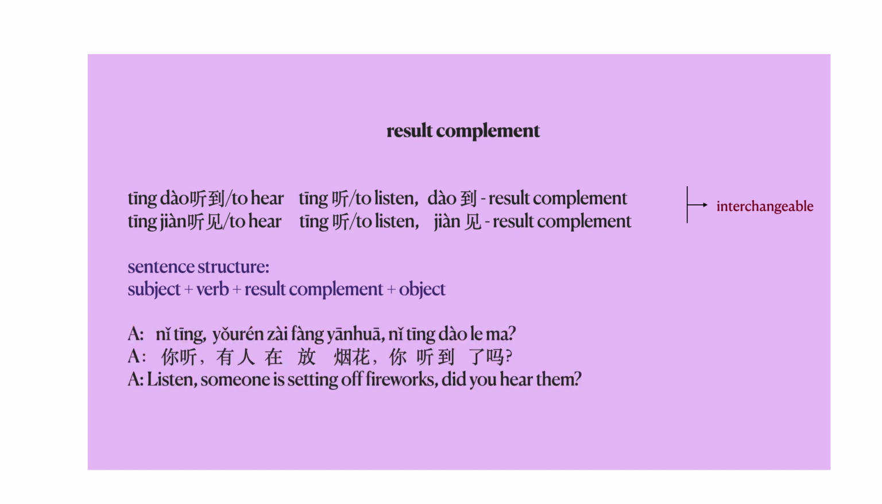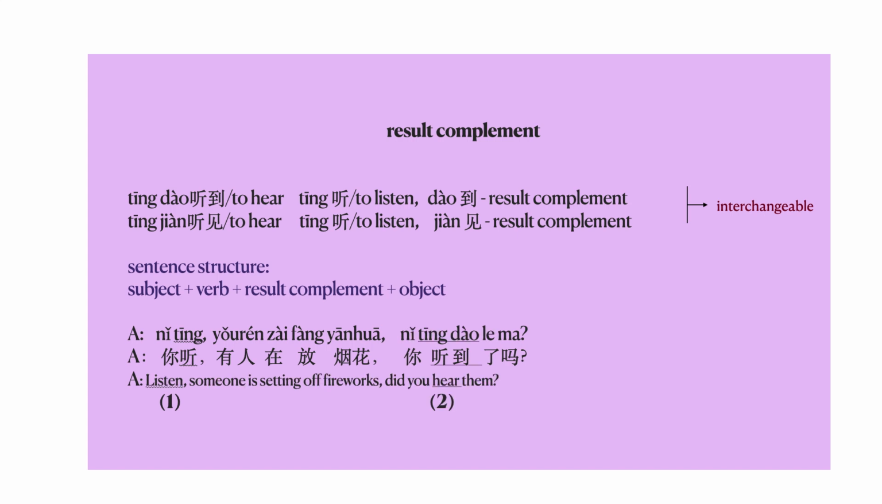For example, 你听，有人在放烟花，你听到了吗？ Listen, someone's setting off fireworks. Did you hear them? So here the first 听 is just a verb, listen. And the second one, 听到 is to hear. Although 听到 is composed of two words, 听 and 到, a verb and a result complement, you can think of these two words as a compound verb, to hear.